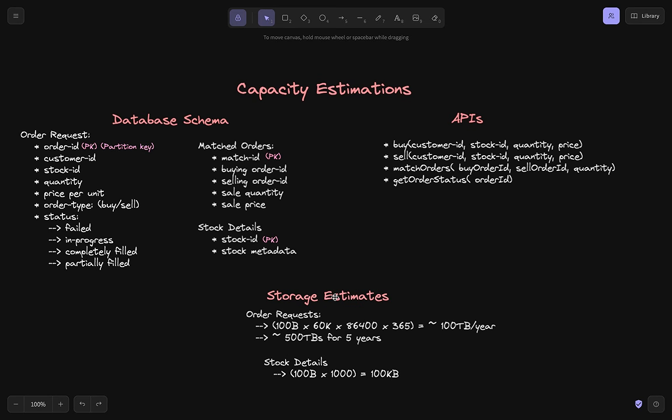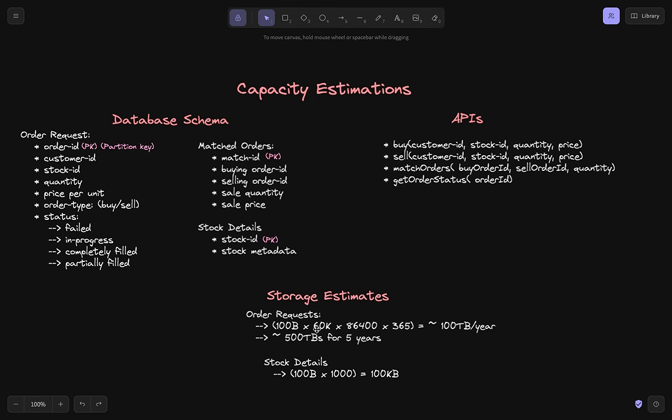The reason we have not mentioned TPS estimates is because the interviewer himself or herself mentioned the TPS, like 60K per second, for our service. So that's why we haven't covered the TPS estimates, but we still wanted to cover the API contracts here, database schema and the storage estimates.